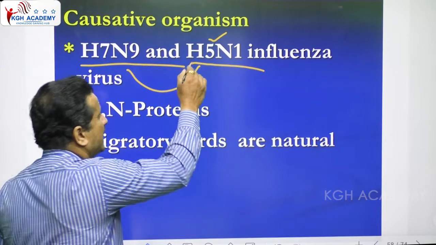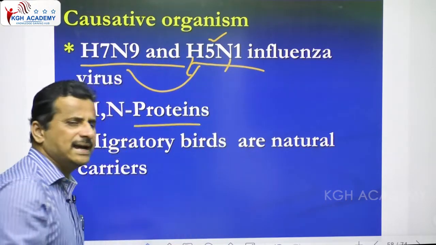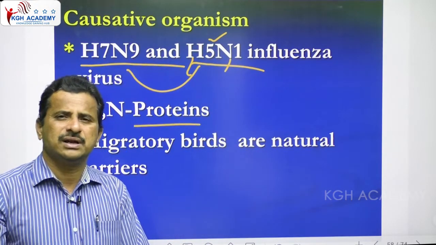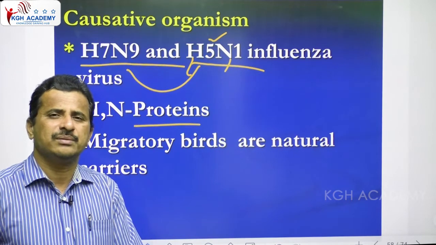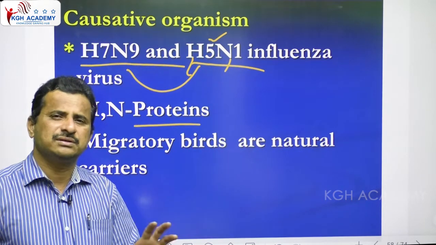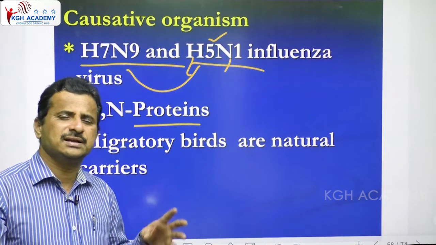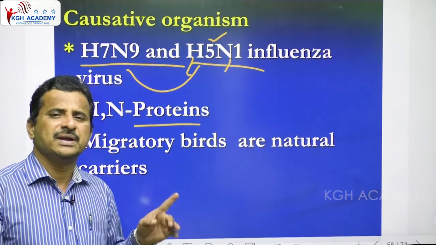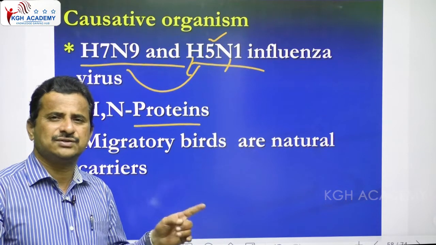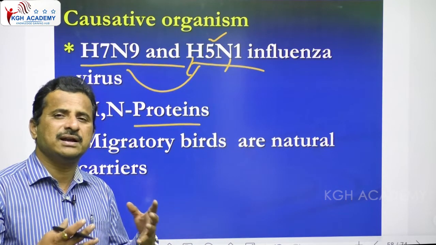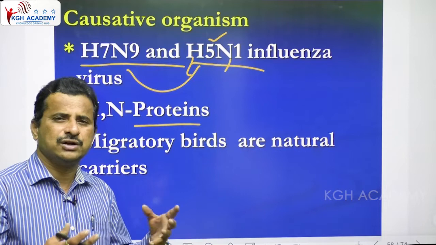Here H and N are proteins. H is hemagglutinin and N is neuraminidase. Based on this they are given names, and there are a lot of modifications in H1N1, that's why H2N2, H3N3, H4N4, like this many varieties of subtypes have originated.